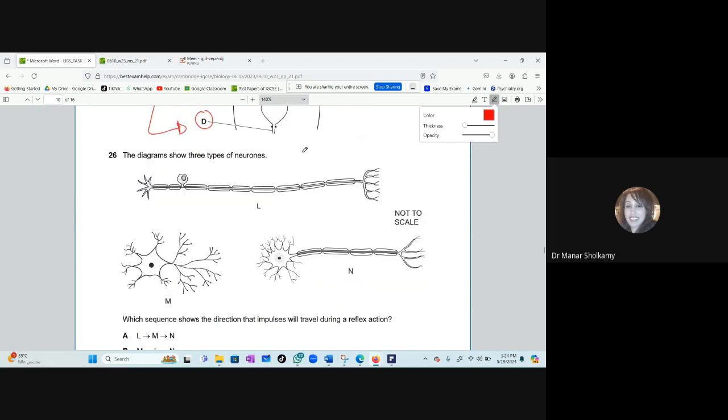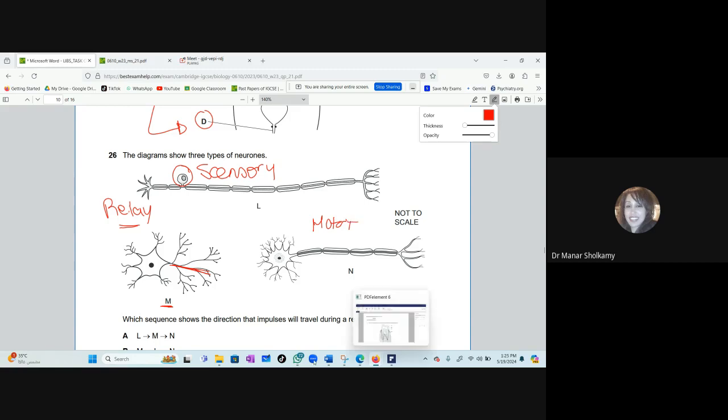The diagram shows 3 types of neurons. Now, we drew these on the board so many times. You tell me without reading the question, which one is the sensory? L, M, or N? L. Yes, because the cell body is to the side, so this is the sensory. Now, the smallest one, M, is the motor or the relay? Relay. Correct, excellent. And there's another way to know that it's a relay, because the axon is not covered by myelin sheaths, in case you want to know details. Now, what is N? Motor. Yes, a typical nerve cell is the motor.